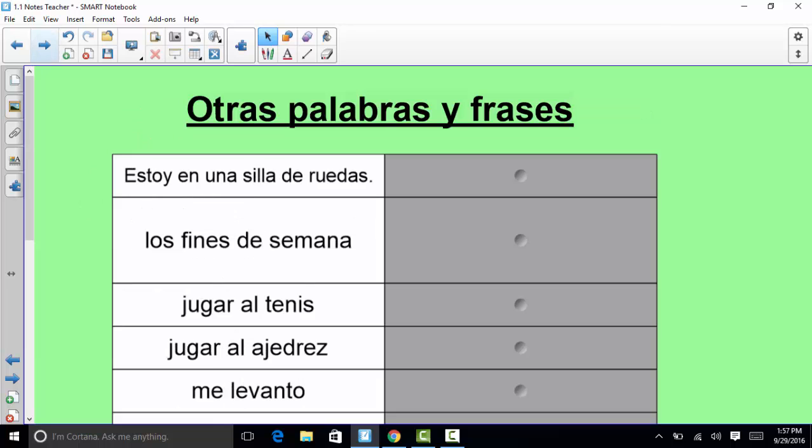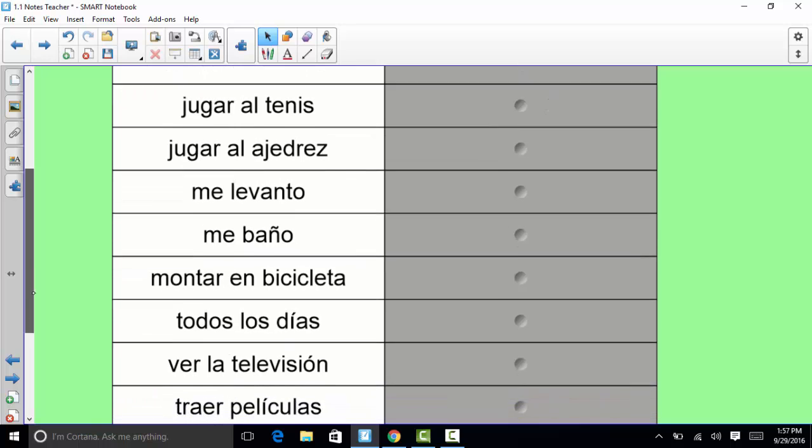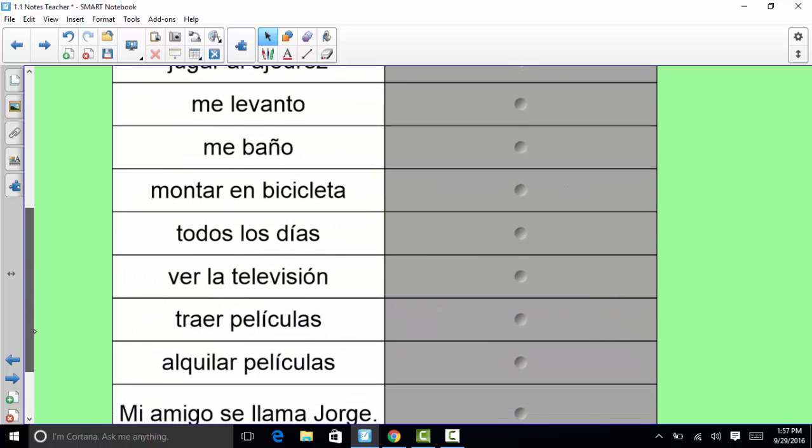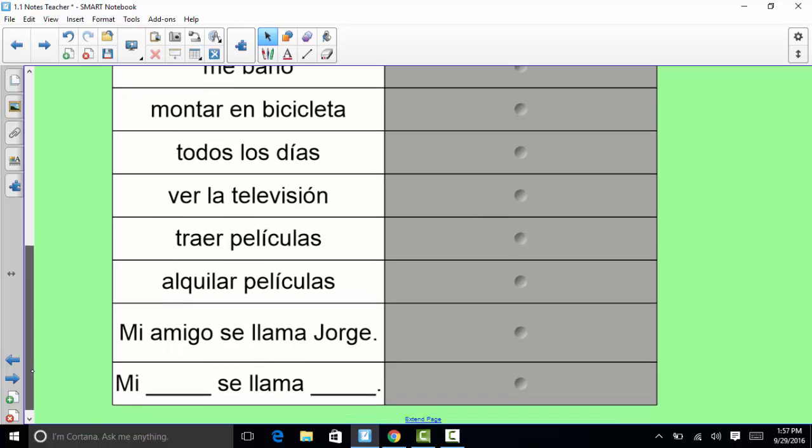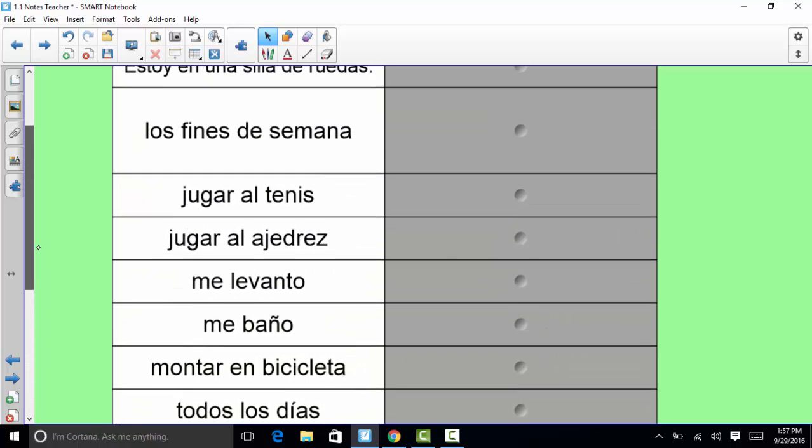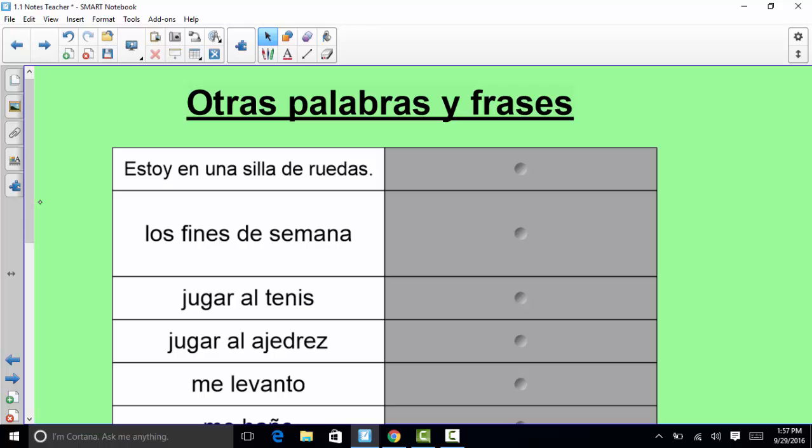Okay, and here's the last page we're going to do today. This is just a list of some verbs that you may want to know for this unit, and then also some routine type sentences or verbs that you're going to use to describe what you do every day or activities that you enjoy or maybe don't enjoy doing. Okay, so the first one is actually how to say that someone uses a wheelchair. So it says, estoy en una silla de ruedas. Okay, that's something that we're going to come across in a reading that we're going to do.